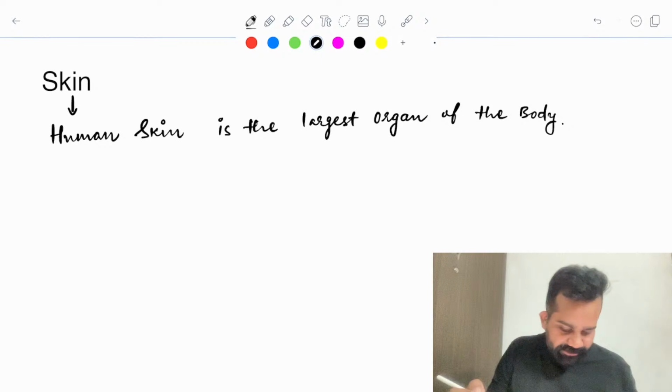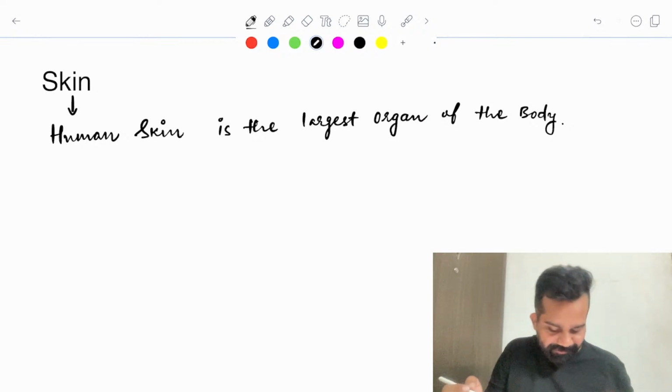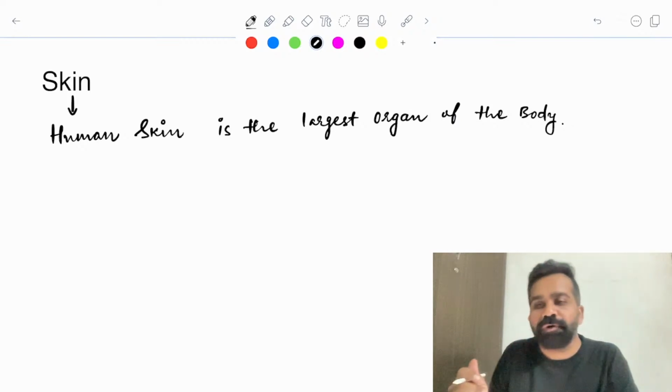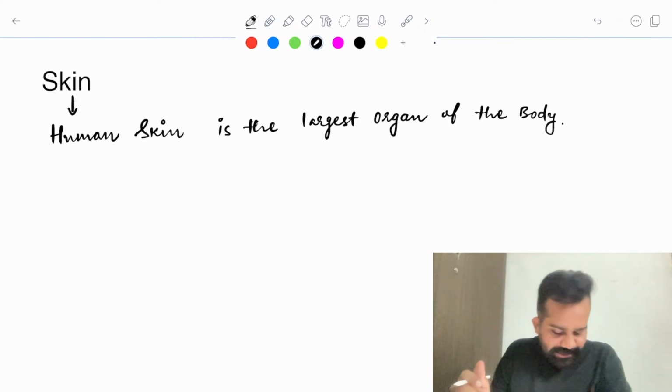Good evening, Sachin. Good evening. Yes, it is the largest organ and also protective in function. Thank you for joining, Sachin.